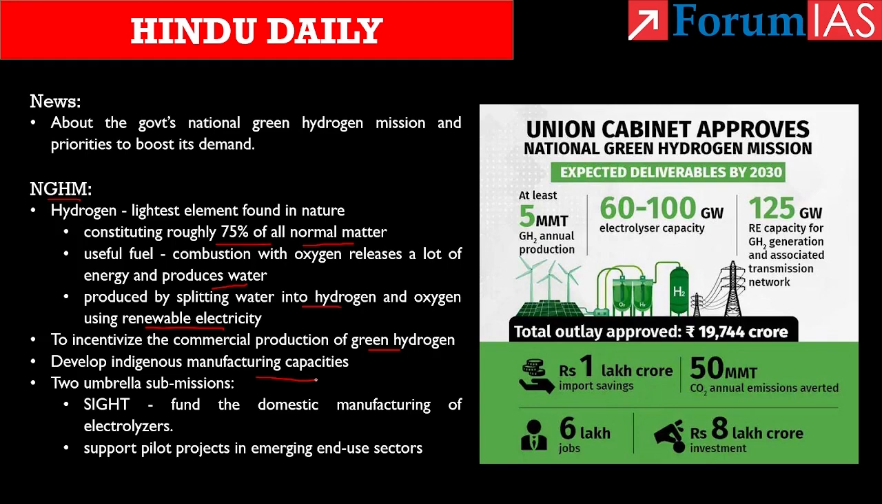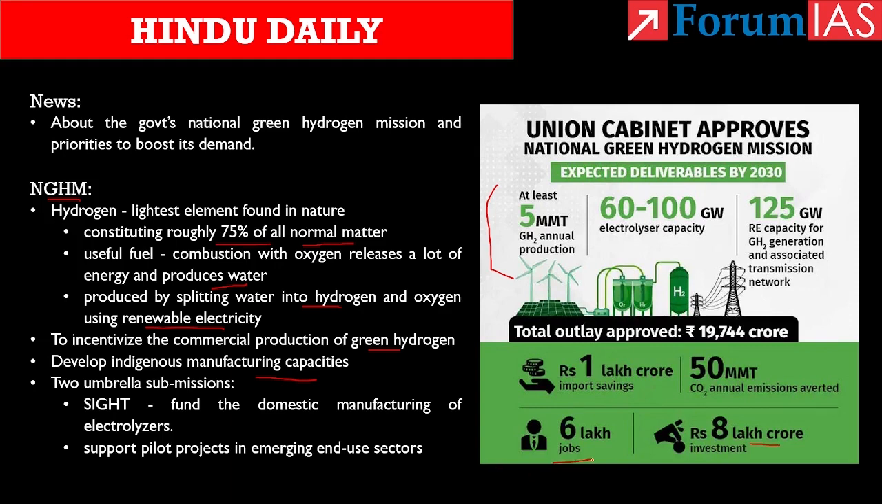If we take the targets that are fixed by the government, the mission has laid out a target to produce 5 million metric ton of green hydrogen per annum. This is alongside adding renewable energy capacity of about 125 gigawatts in the country. Also, the government hopes that by the year 2030, the mission will help bringing in investment worth 8 lakh crore and create over 6 lakh jobs.